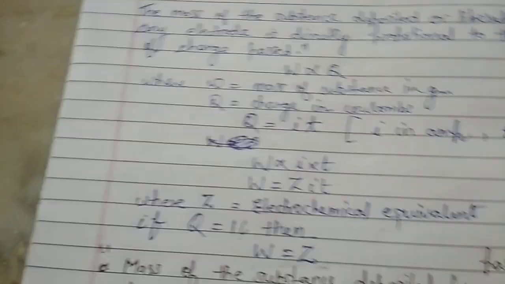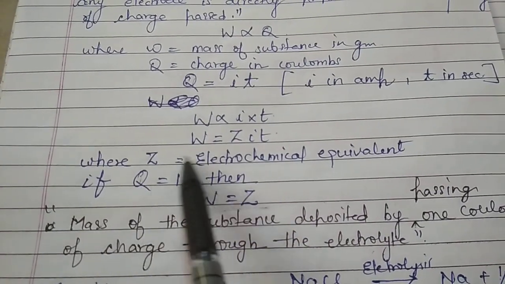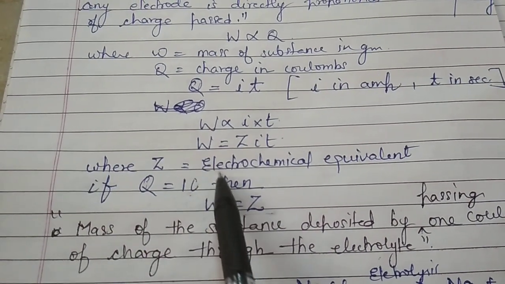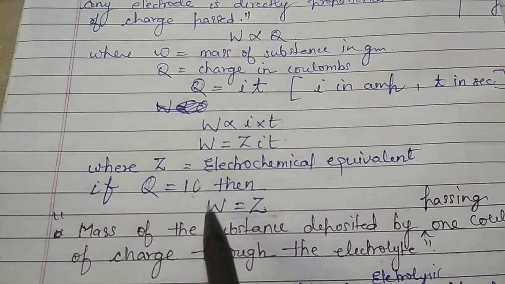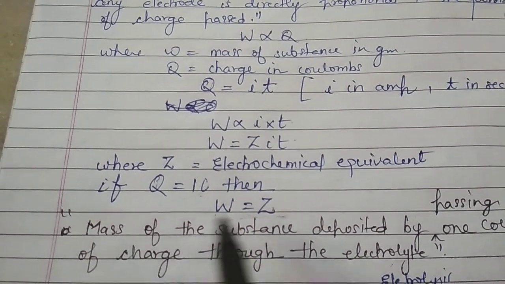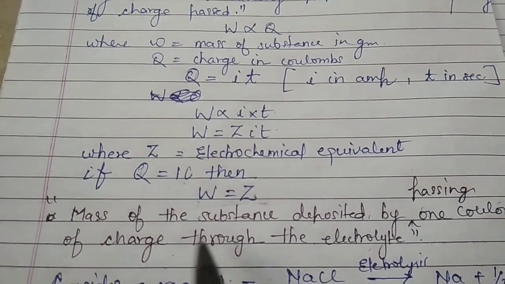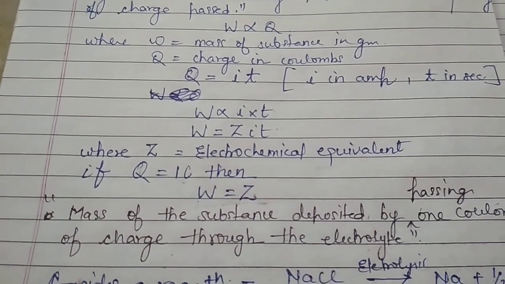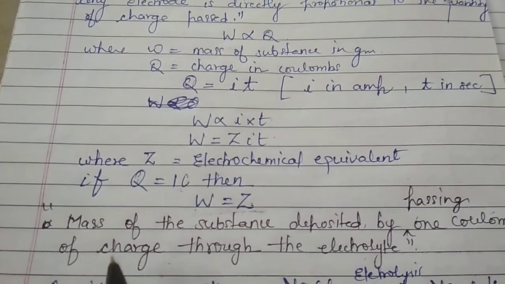But in the definition we have said that if we place the value of charge as 1 coulomb, then Z would be equal to W. Means the mass of the substance deposited by passing 1 coulomb of charge through the electrolyte is known as the electrochemical equivalent.